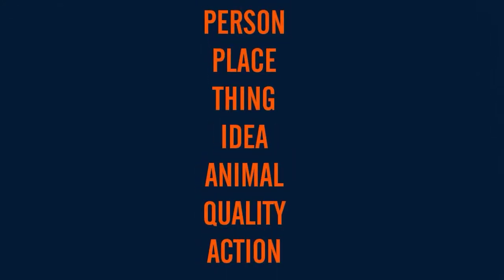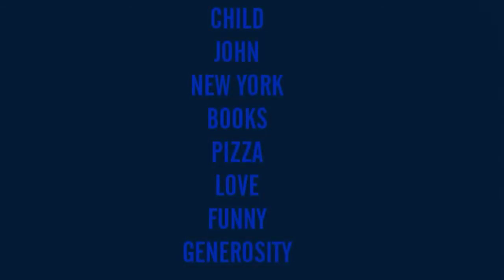Nouns. These words are the ones that name a person, place, thing, idea, animal, quality, or actions. These ones are telling us who or what is doing the action or is the focus of the verb. Some examples of these will be like child, John, New York, books, pizza, love, pony, or generosity.